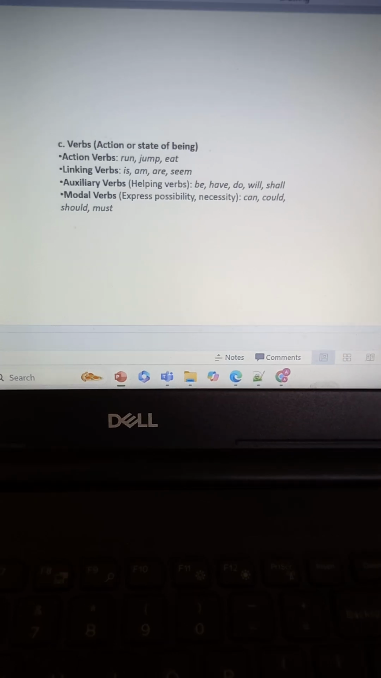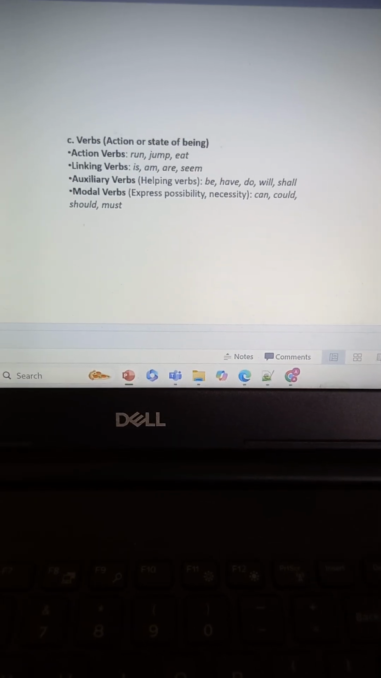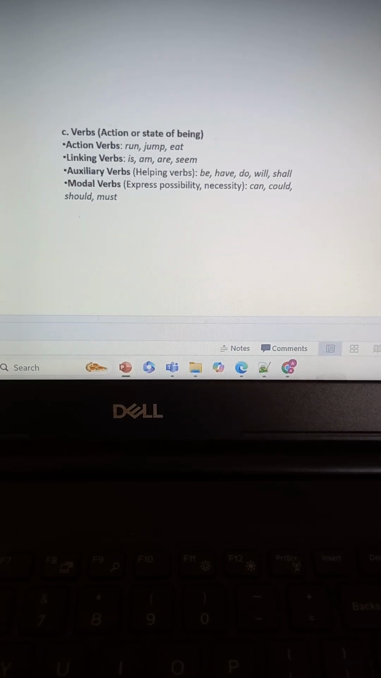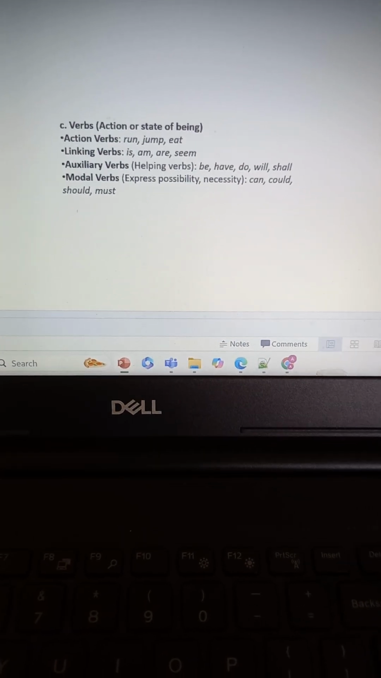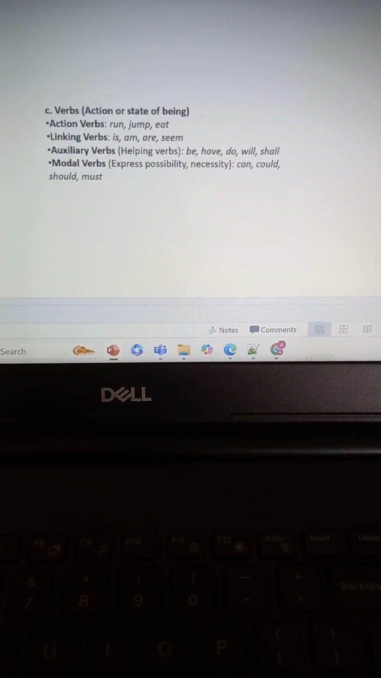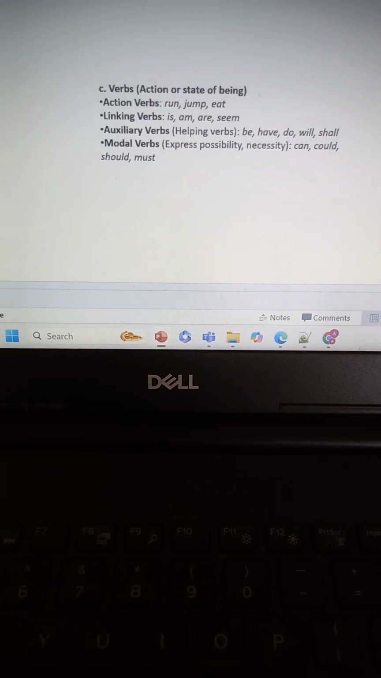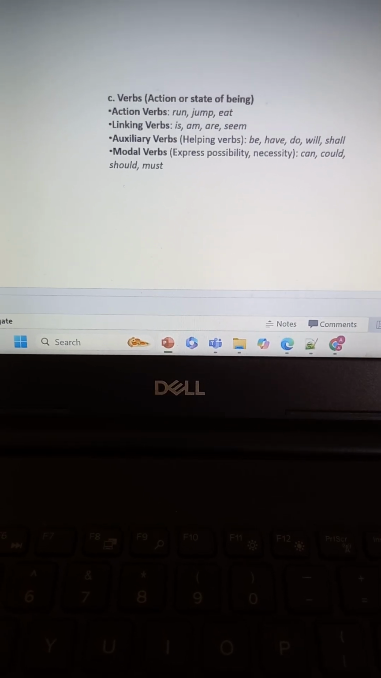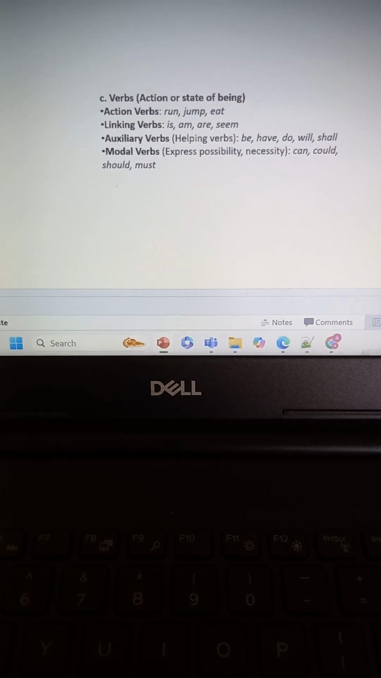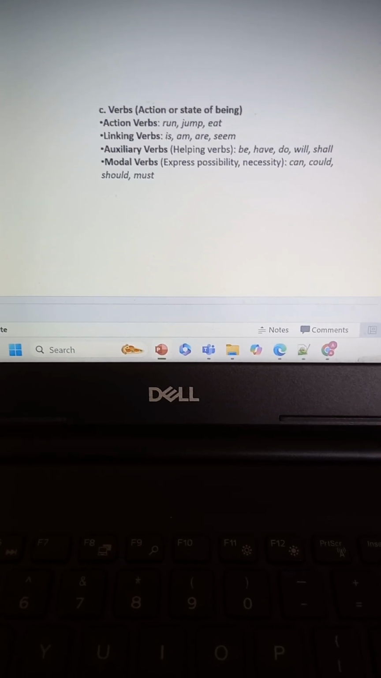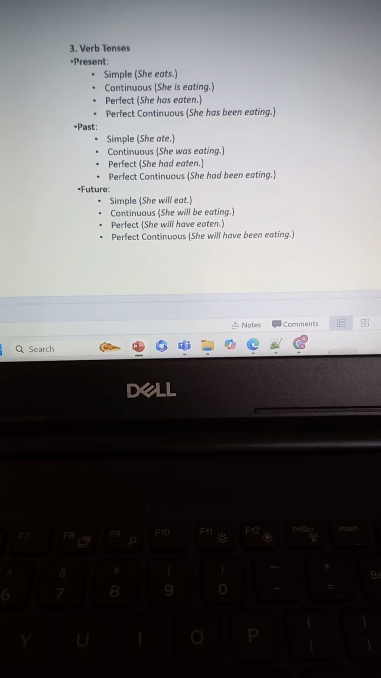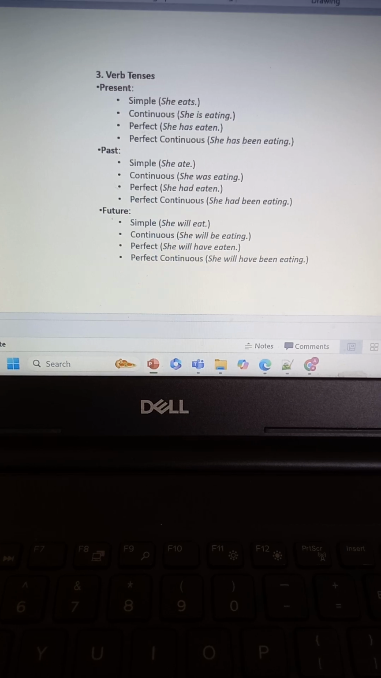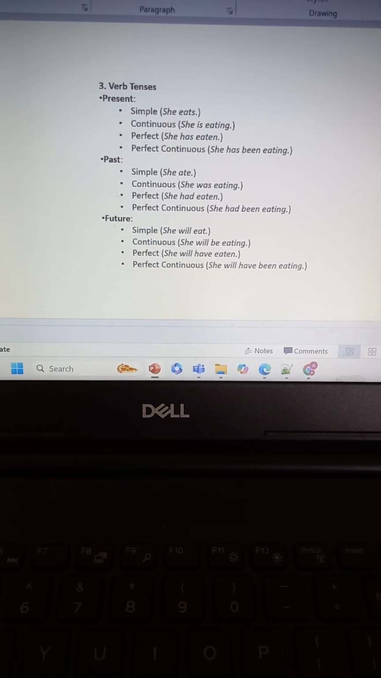Verbs: there are so many verbs, which show action. So run, jump, write, read, all are verbs, and we will use them in tenses. Helping verbs or linking verbs are am, is, are. Auxiliary verbs are helping verbs. We say be, have, do, will, and shall. These will all be used in the grammar part, in the tense part. Modal verbs are can, could, should, and must, all right. So is verb or tense, right? We say that there are three types of tense: present, past, and future, right?